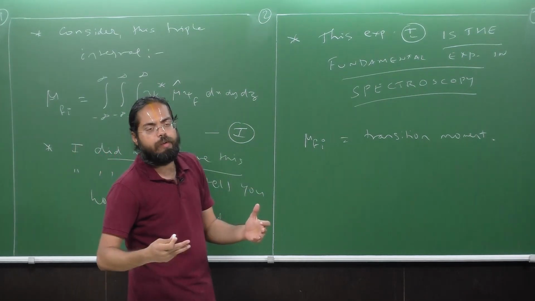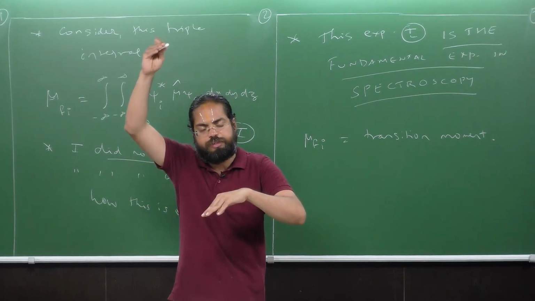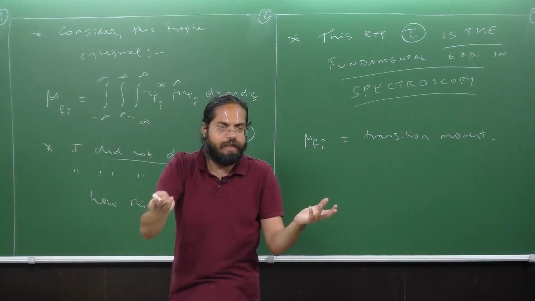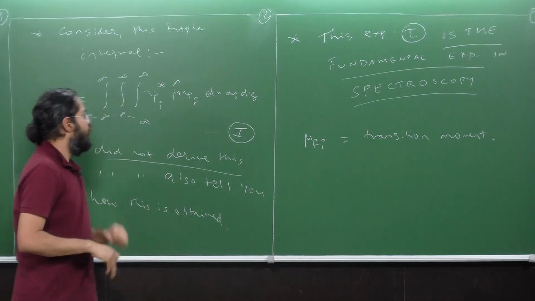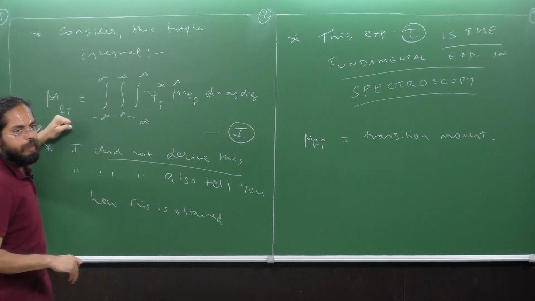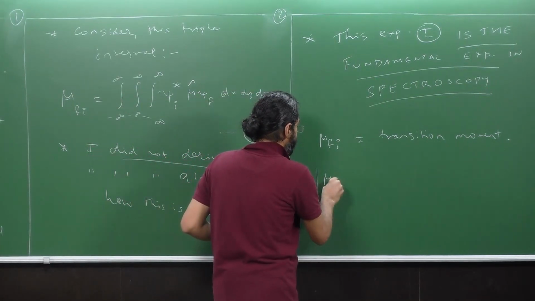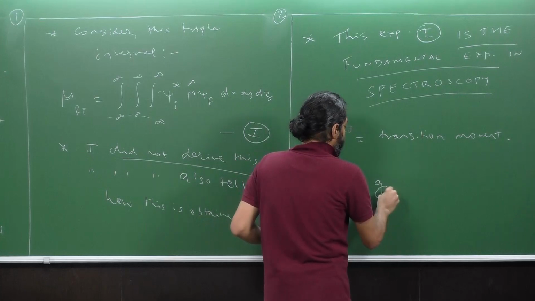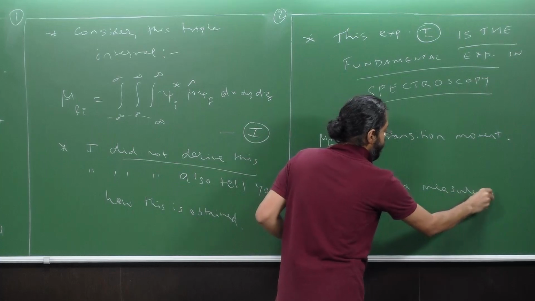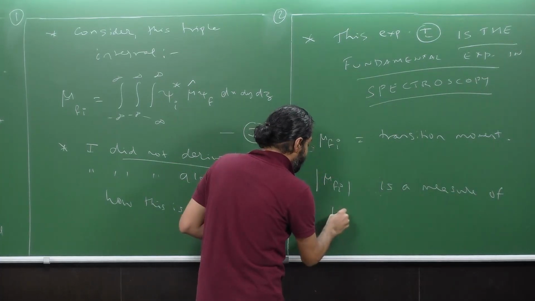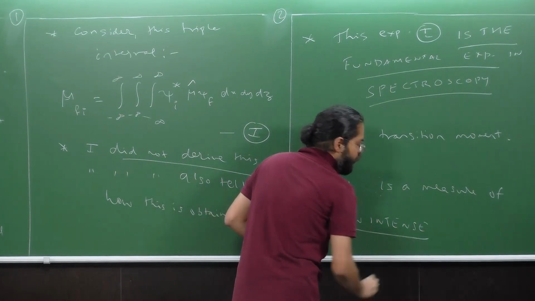We are typically talking about some transition happening from either a lower energy state to an upper energy state or vice versa. In any case, f refers to a final state and i to an initial state. This is what is called a transition moment. The magnitude of the transition moment is a measure of how intense the spectral signal will be.